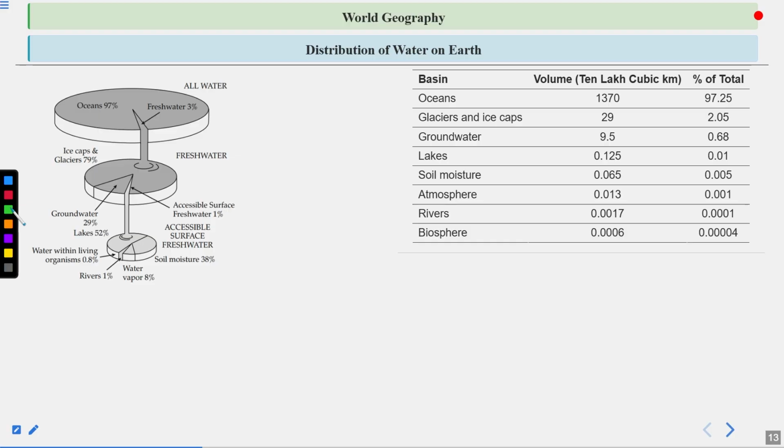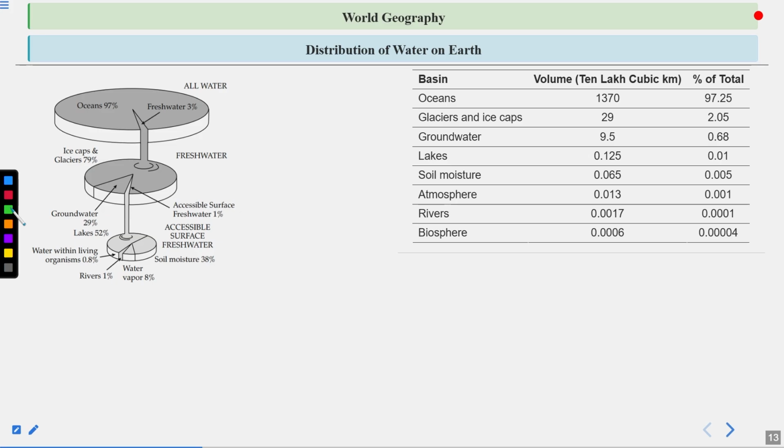So here you can see that oceans consist of 1370 10 lakh cubic kilometer of water, and that is 97.25%, but it is of no use because we cannot use it for drinking purpose. Now glaciers and ice caps, they consist of 29 10 lakh cubic kilometer, that is approximately 2.05%.